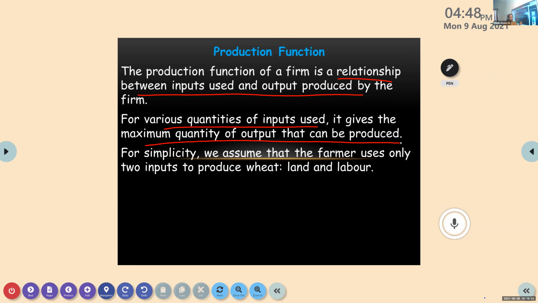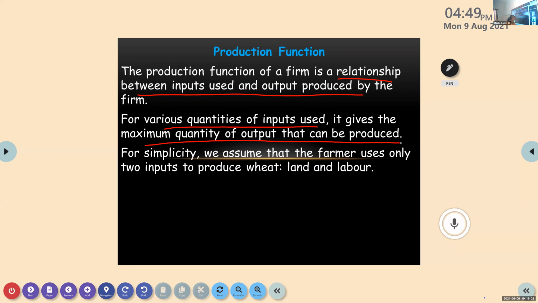With these two inputs, they will try to produce maximum output out of it. For various quantities of inputs used, they will try to get the maximum quantity that can be produced.